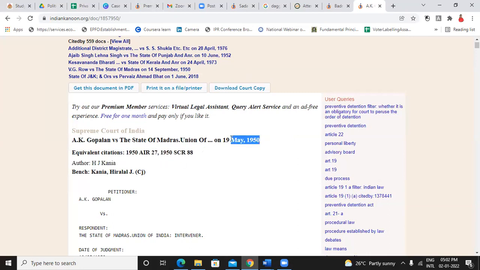You will simply get this date. Okay, one date will be mentioned when the case was decided. So what is the difference between these 2 things? Anyone? Why is it that for some cases we get a citation, and for some cases we don't get it? We just get this date when the decision came.